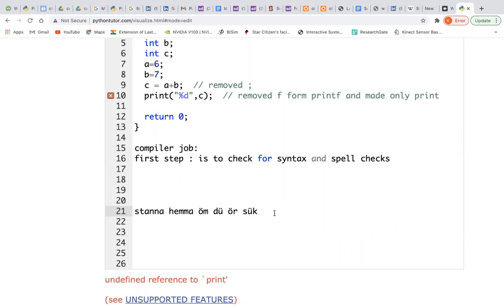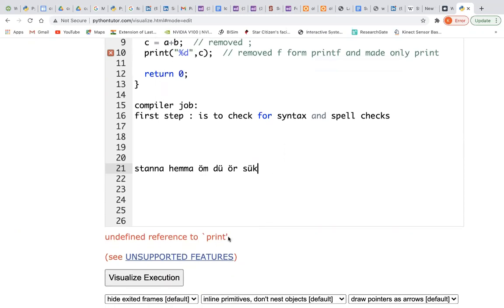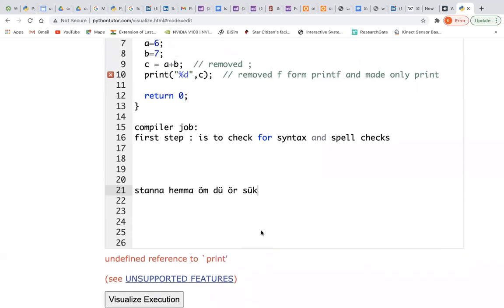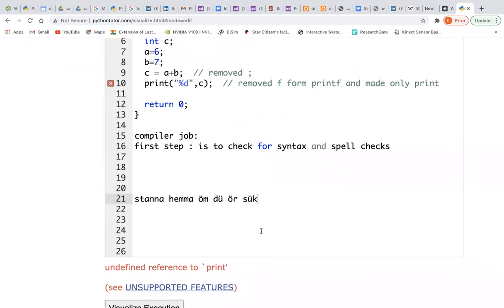How does it do that? By converting to binary? No, before converting to binary, it has to first check. See, now it did not convert to binary actually. It is trying to check for errors and syntax mistakes, and it told us that there is a syntax mistake here and there, and you need to correct it. That's all. So before converting to binary, without wasting time, it first checks for all the errors.